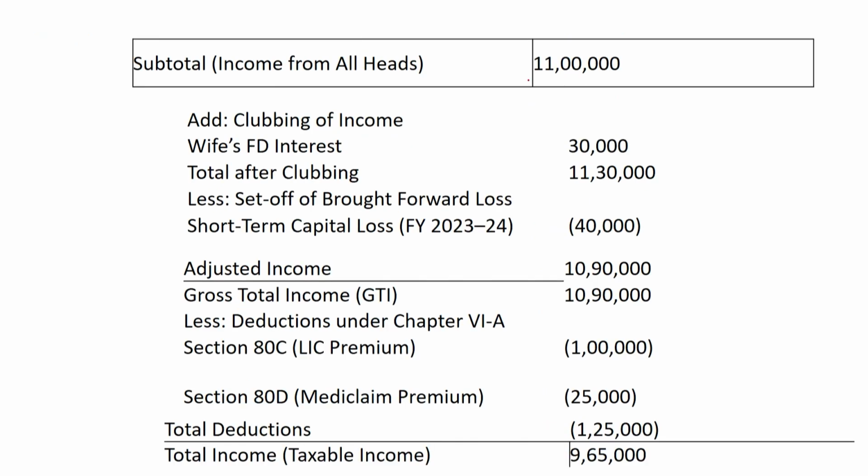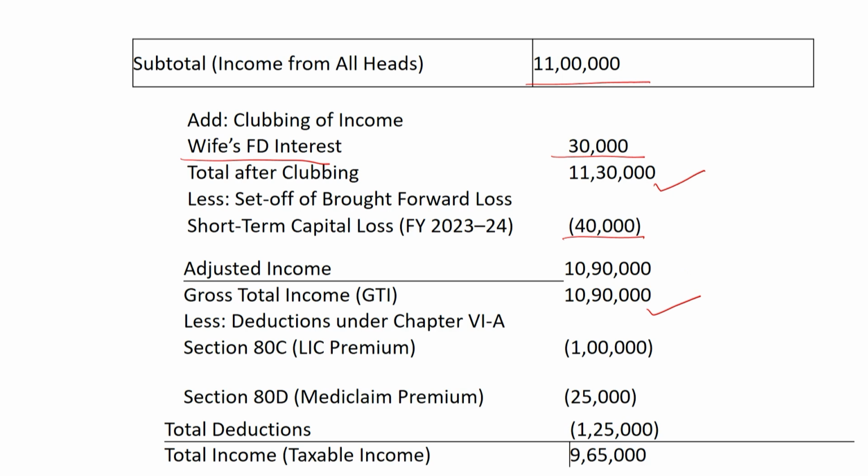Then we have a subtotal of all heads of income, that is 11 lakh rupees. Now the clubbing of income will be done. So wife's FD interest that we had discussed in the question itself, 30,000 rupees, will be added to the income of Mr. Raj. Now after clubbing, the total income is 11 lakh 30,000 rupees. We had also discussed in the question that there is a capital loss of the previous financial year of rupees 40,000 which is brought forward to the current year. It will be deducted from the total income, and now the total income will be 10 lakh 90,000 rupees.